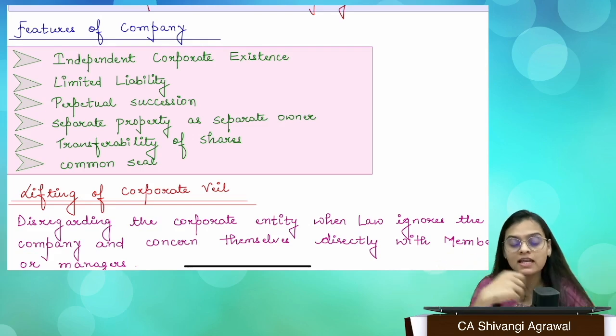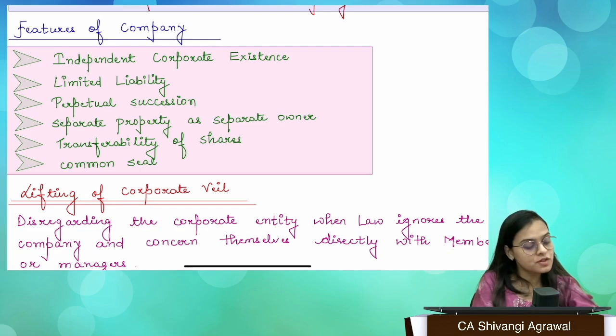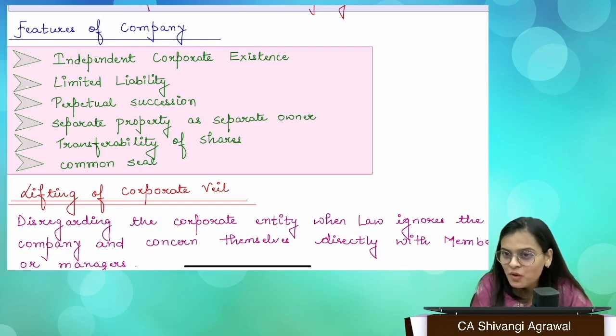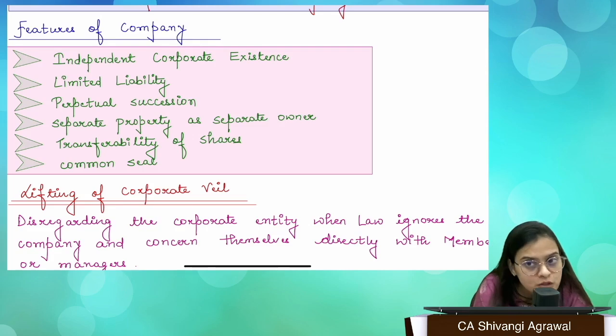If I talk about a partnership firm, it is not a separate legal entity in the eyes of law. So whenever a partnership firm wants to buy shares of a company, they cannot buy the shares in their own name. They have to buy the shares in the name of their partner, even though the firm is investing in it, right? So this same problem does not exist in case of a company.